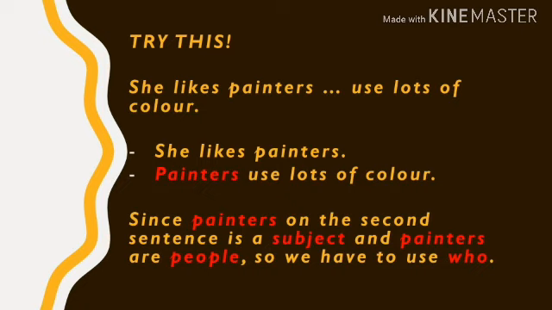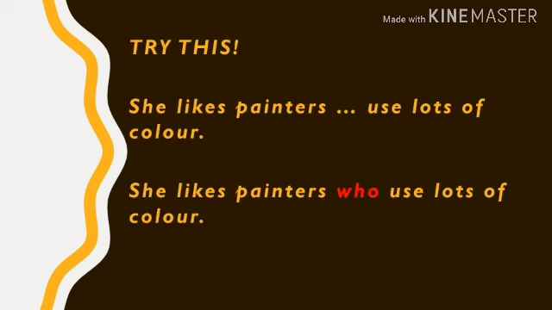She likes painters. Painters use lots of color. Since painters in the second sentence is a subject, and painters are people, we have to use who. So the answer is, she likes painters who use lots of color.